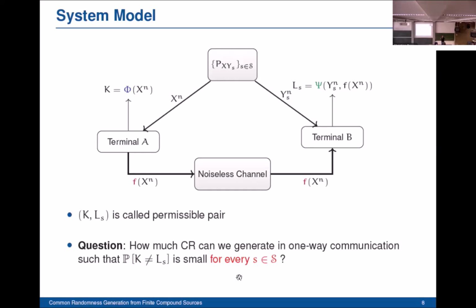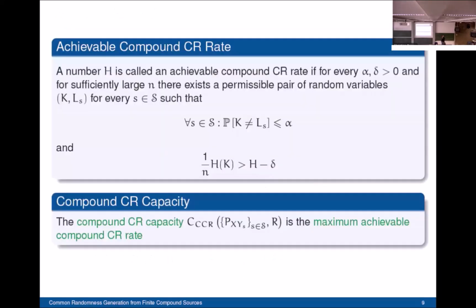In order to answer this question, we're going to provide first the definition of an achievable compound common randomness rate and the definition of the compound common randomness capacity. So how do we define an achievable compound common randomness rate? This is a number, denoted by H here. A number H is called an achievable compound common randomness rate if for every choice of the constants alpha and delta, which are positive constants, and for sufficiently large channel use, or block length in this case, there exists a permissible pair of random variables.